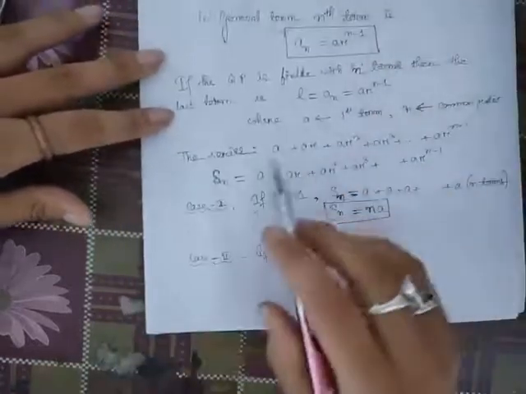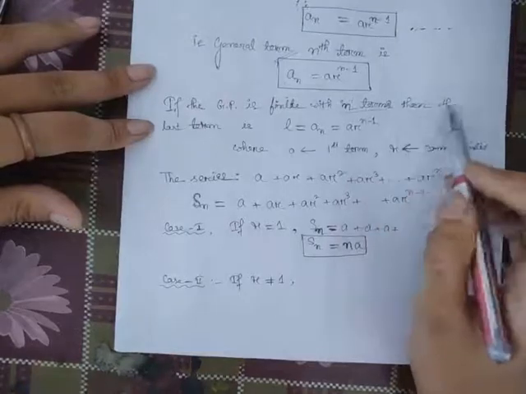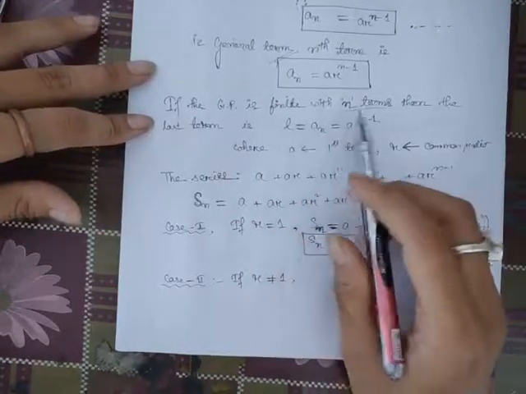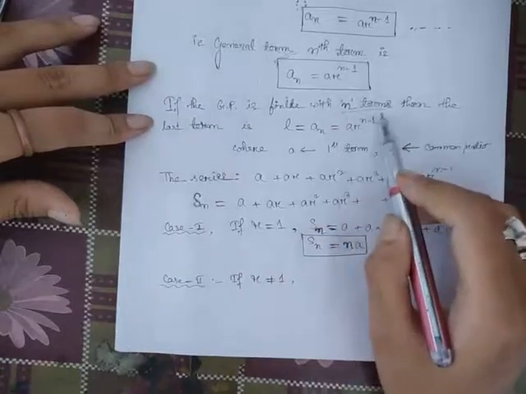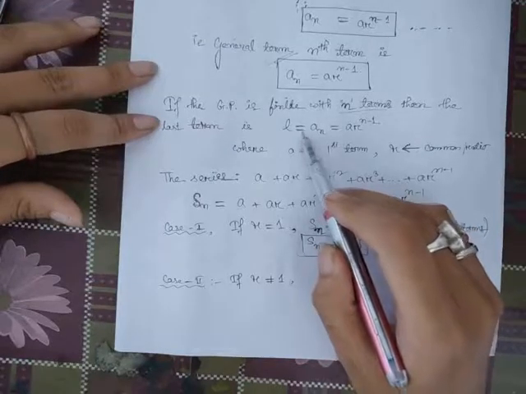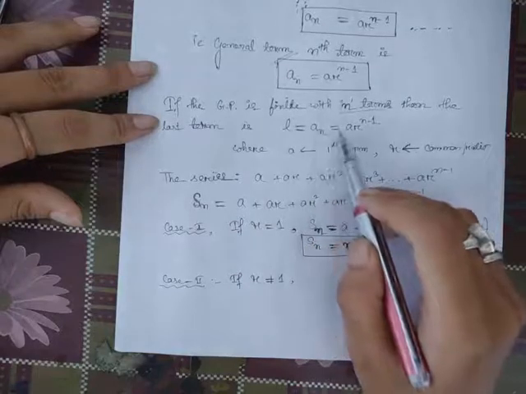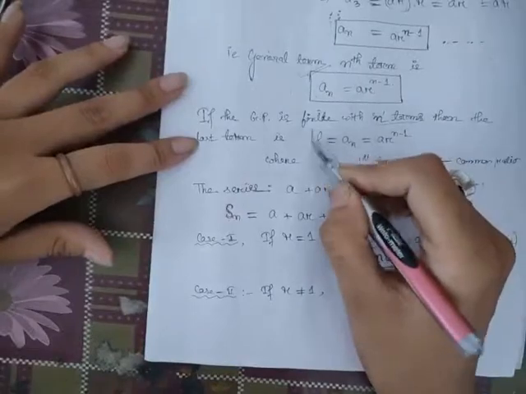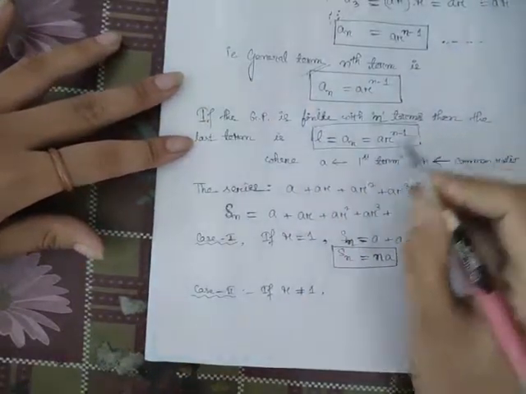If the GP is finite with n terms, then the last term, L, is the nth term, an, which is a r to the power n minus 1. So when the GP is finite with n terms, our last term is the nth term, a r^(n-1).